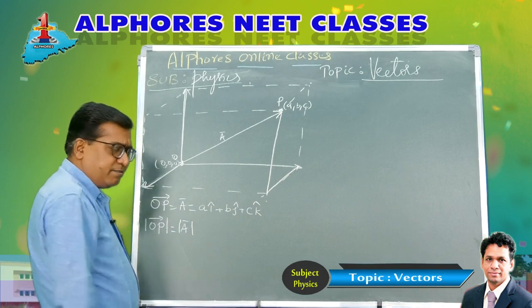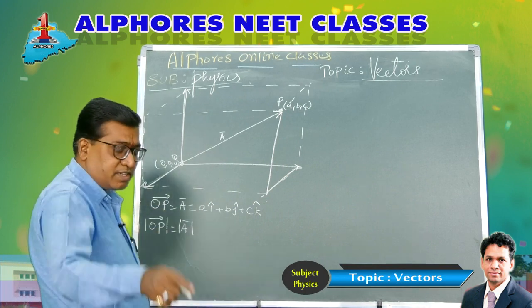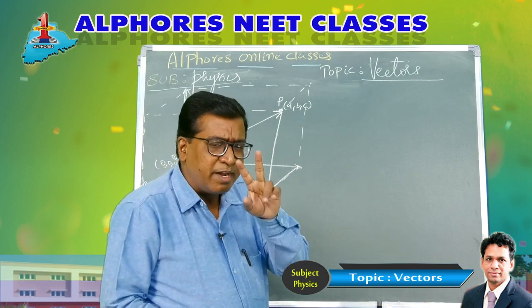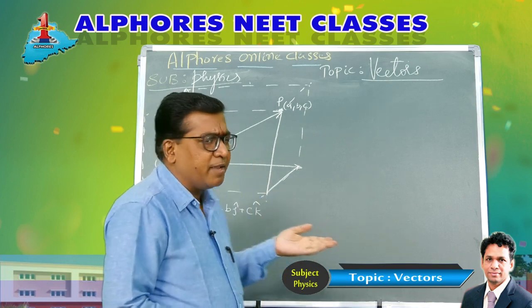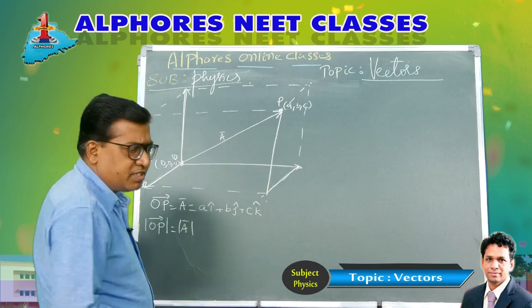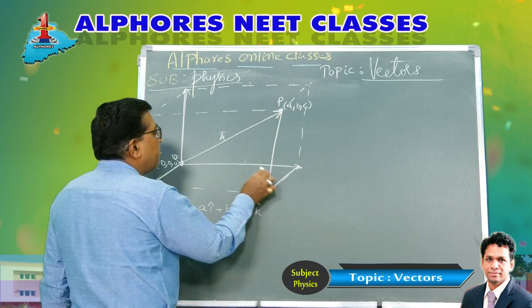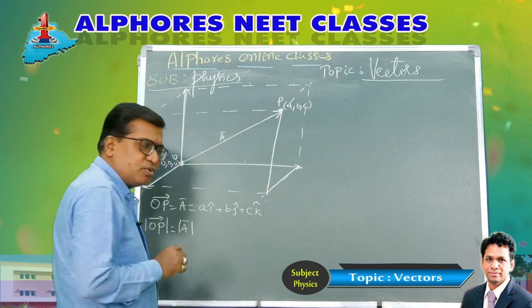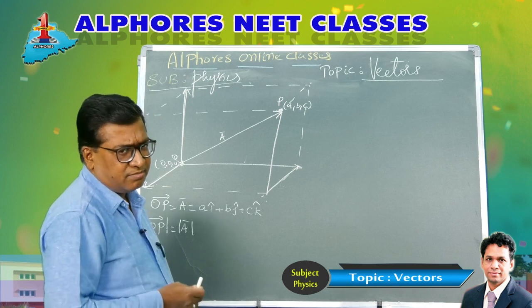Magnitude cannot be negative. So how do you find the magnitude? I was telling you yesterday in the previous class, you can find the magnitude by two methods. One is by applying mensuration, the length of the diagonal in this cube. Suppose this is a cube of length L, breadth B, height H, then this is the body diagonal of the cube. So root of L square plus B square plus H square.